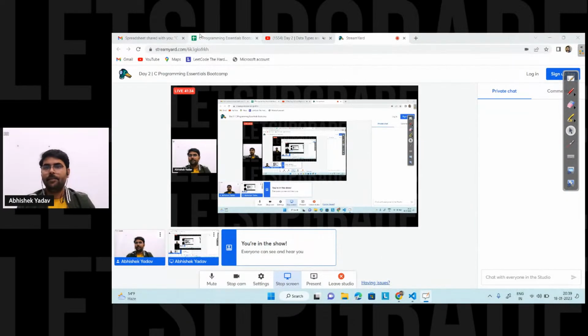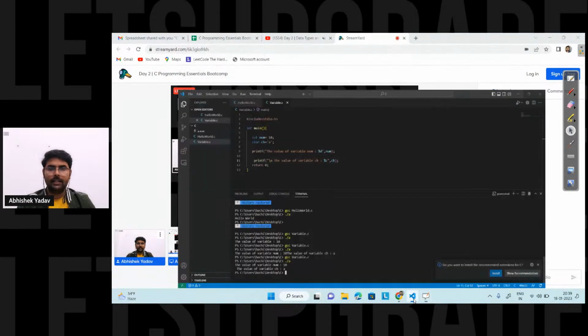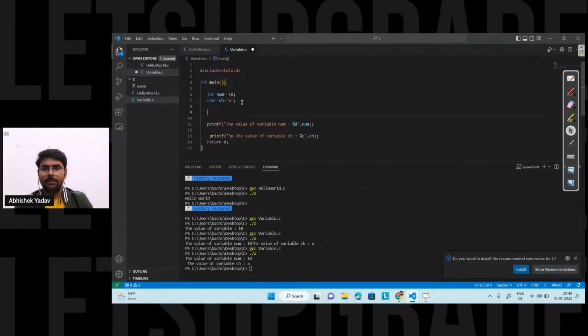Here, practical, again simple. In order to store a float value, what you have to do? You have to write the data type, that is float here. I think it is visible, right? After that, the name. Let's assume the name is val here. Assignment operator. And after that, we have the floating value, that is 12.3657 like this. So this will be my floating value.